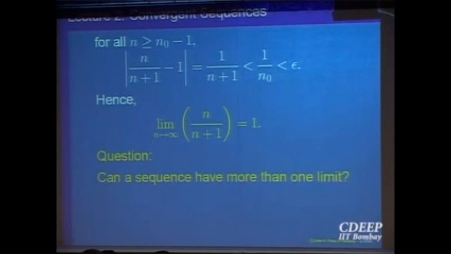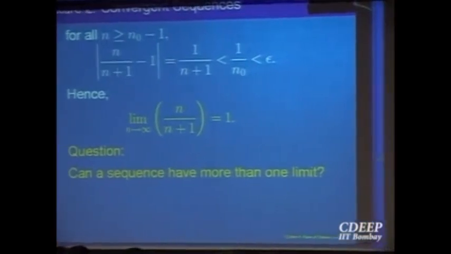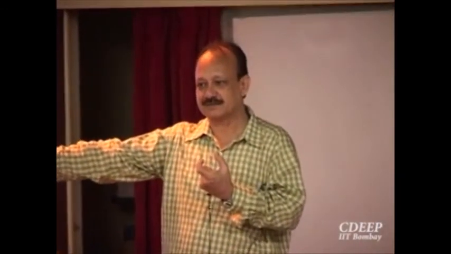Now, before stopping today, let me just ask a question. Do you think a sequence can have more than one limit? We said for a sequence a_n the limit is L, provided all the elements come closer to that value L, as close as you want. Suppose there are two different limits possible, here and here. Then the elements should be close here, they should also be close here. But how is that possible? Same thing cannot be here as well as there. Yes? Proof is clear?